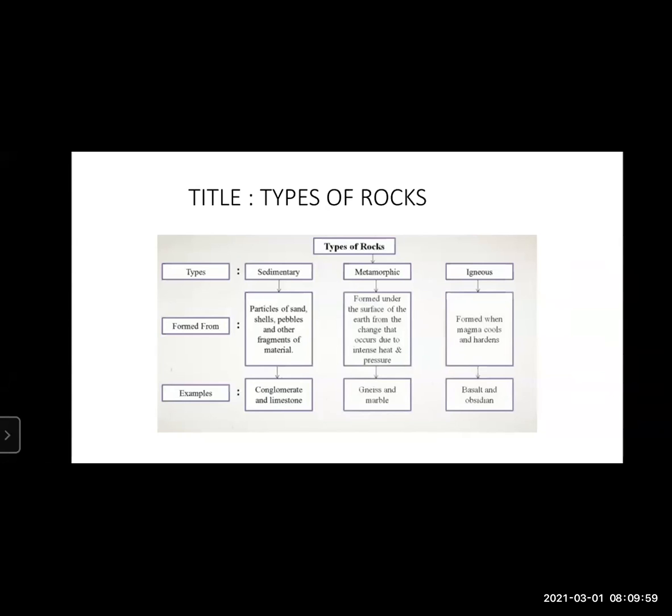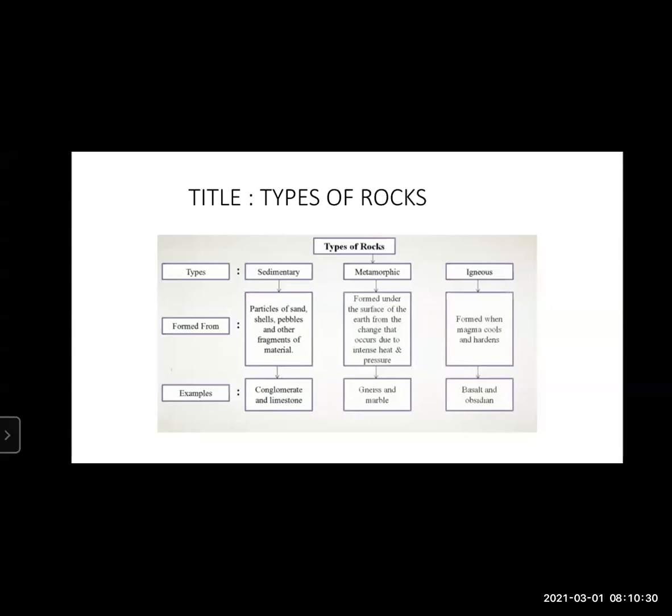After that, how they are formed. So the sedimentary rock, below that, you need to make an arrow, and below that, you need to make a box in which you write particles of sand, shells, pebbles, and other fragments of material. Now, from where did we get this information? It is there in your question paper. You don't have to study anything for this. You only need to read it clearly and you will get all the information, all the spellings, everything in the question paper.